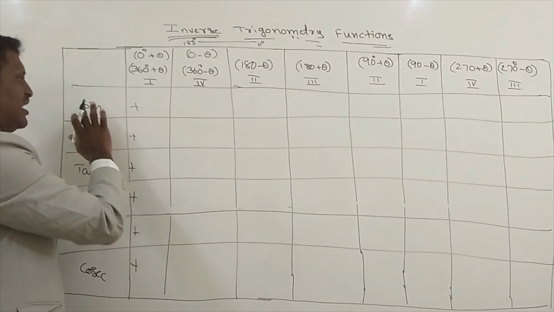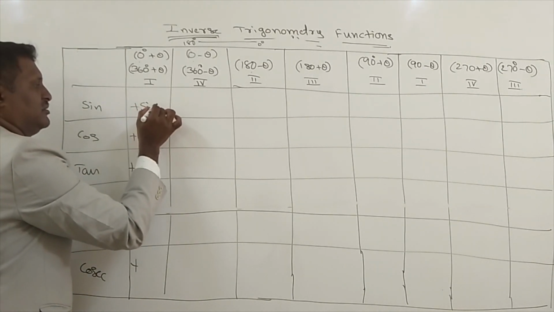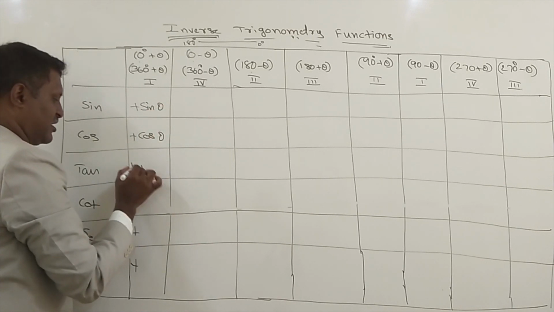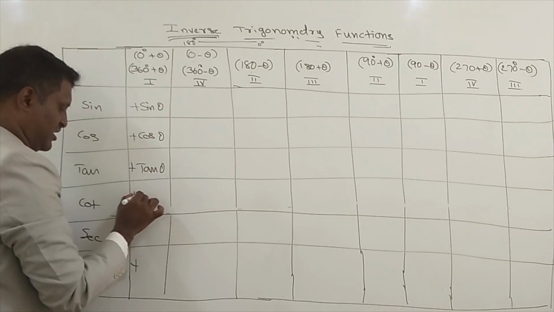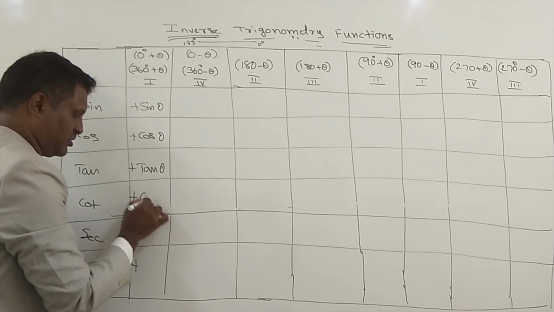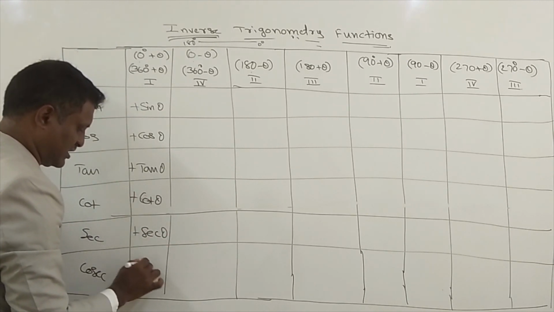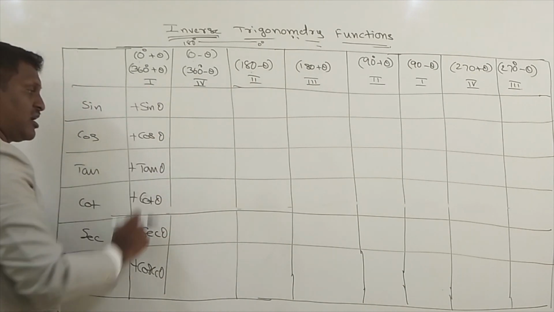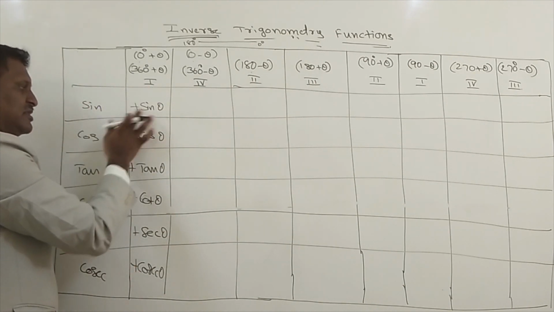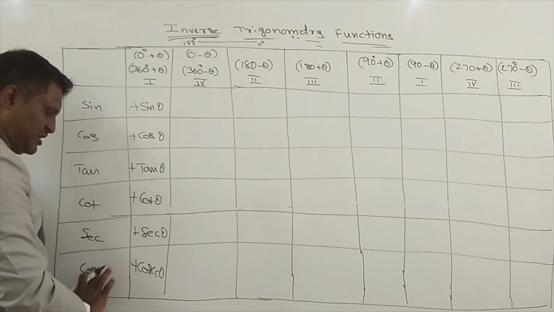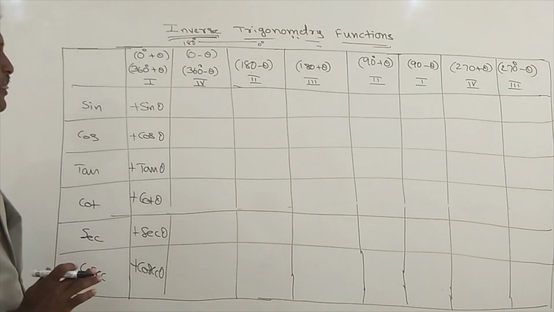Whenever it is the horizontal line, sine will come sine only, cos will come cos only, tan will come tan only, cot will come cot only, secant will come secant only, cosecant will come cosecant only. In the first quadrant, all are positive.